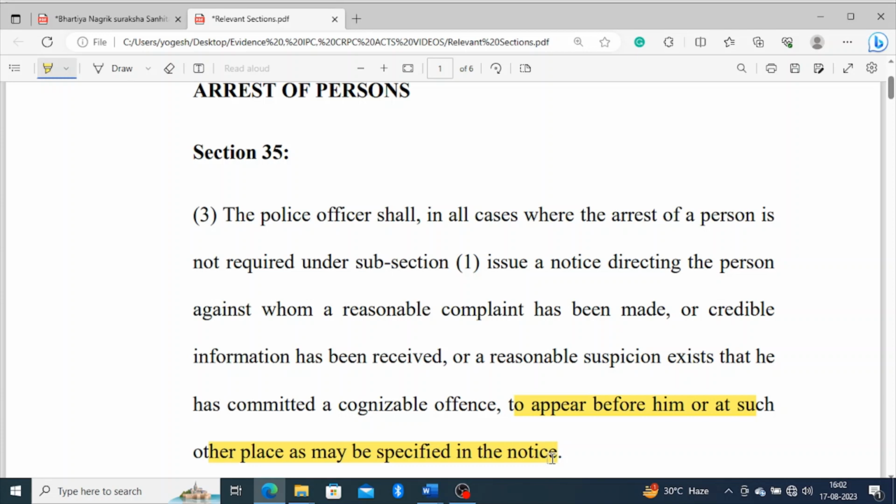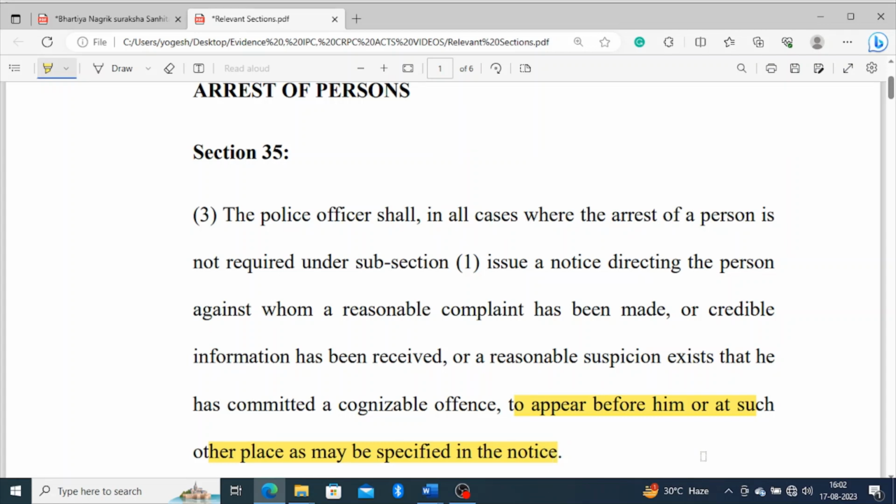So there's no need to panic about that. Section 41A has now been removed. In fact, section 35 subpart 3 to 5 is completely elaborative, and every portion has been covered.